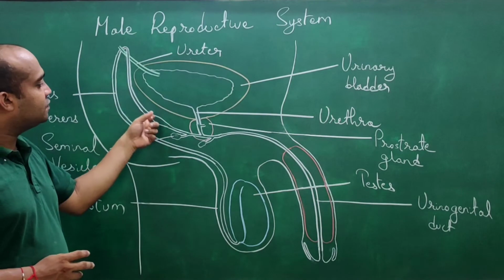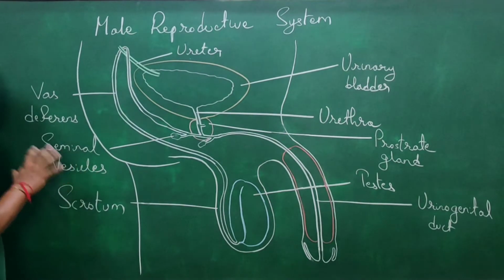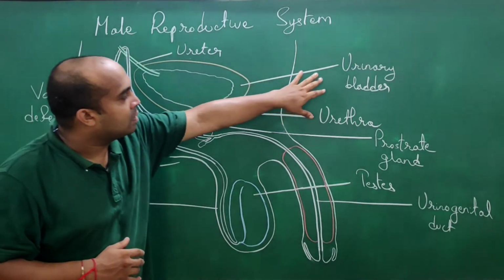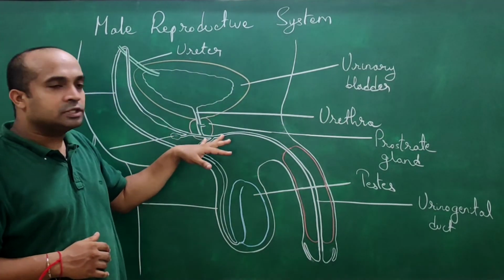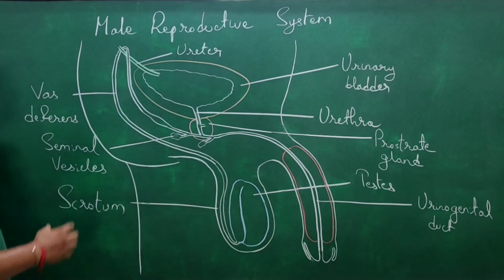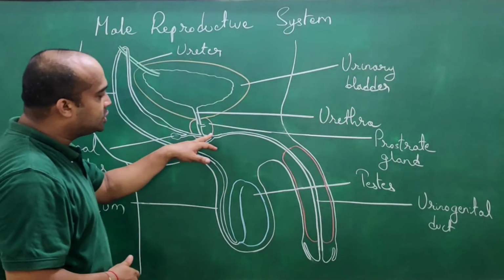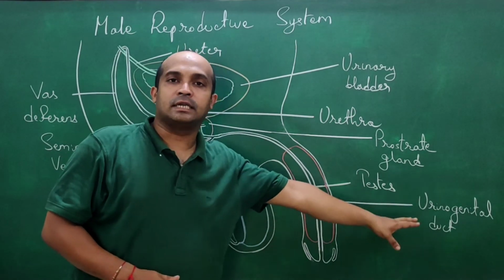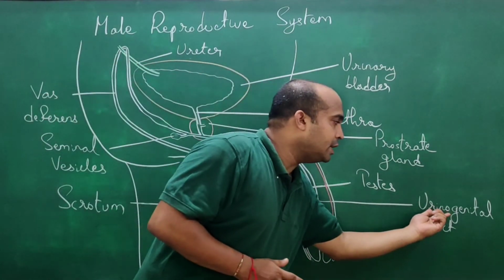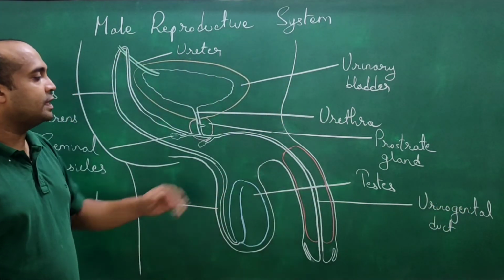Understood? Now the secretion of the seminal vesicle, or seminal gland, is mixing with the vas deferens, right? Then from this urinary bladder, urine also comes here in this duct, right? Here the vas deferens and urethra get merged with each other, and now this tube is called the urinogenital duct, through which urine as well as sperm are passing. That's why it's called urinogenital duct. Understood? Urino because of urine and genital because of sperm.